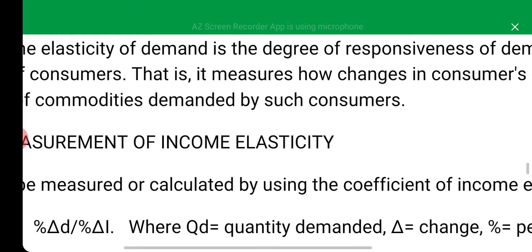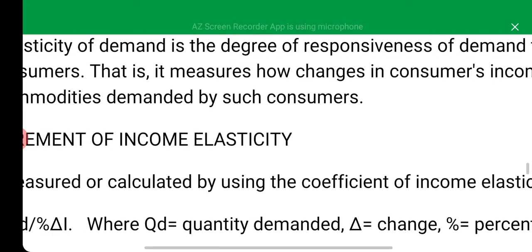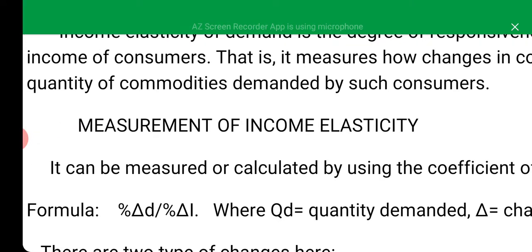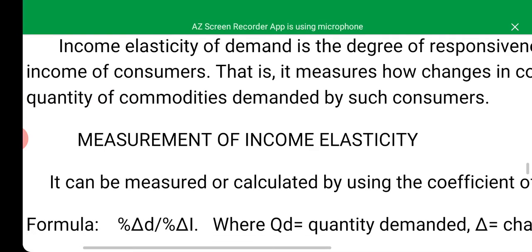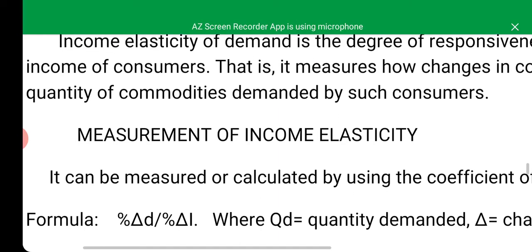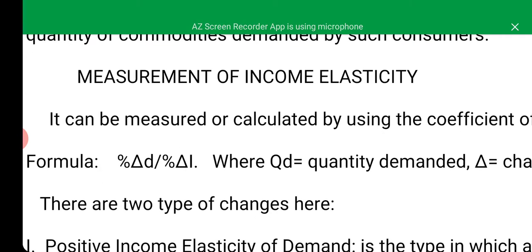That is, it measures how changes in consumers' income will affect the quantity of commodity demanded by such consumers. A consumer whose income increases will automatically increase the quantity demanded of a particular product, and a consumer whose income reduces will likely reduce the quantity of commodities demanded as well. Let's look at the measurement of income elasticity.